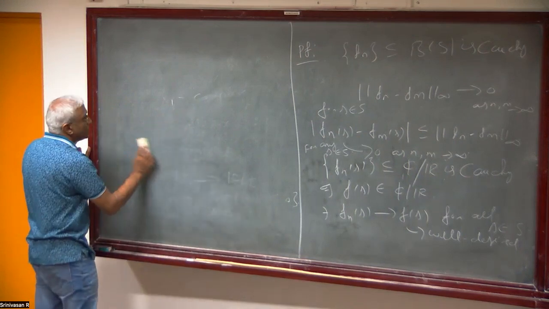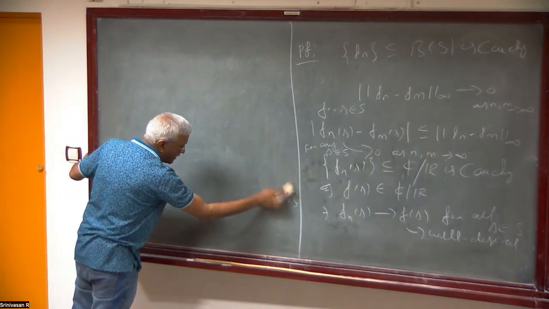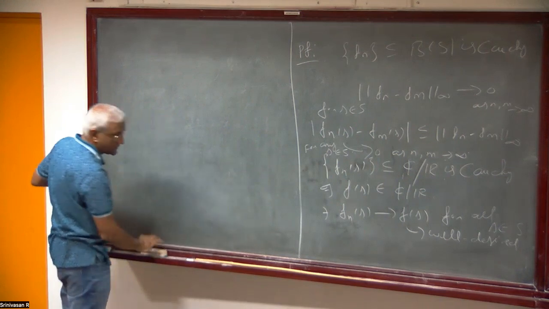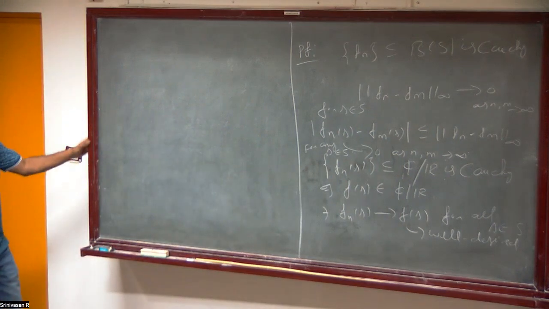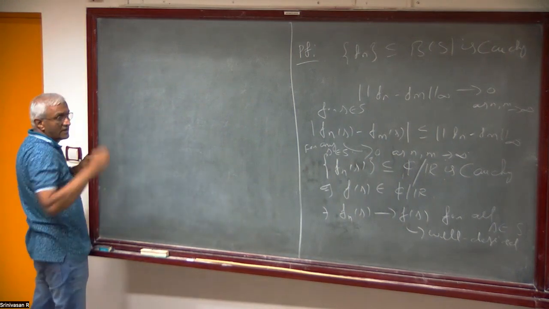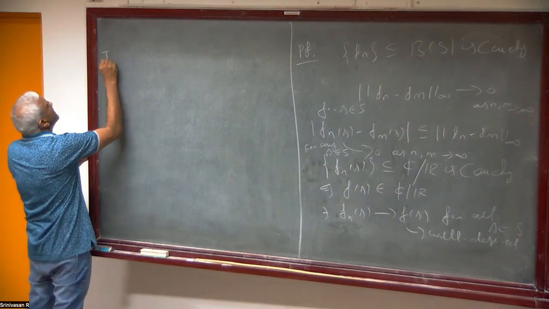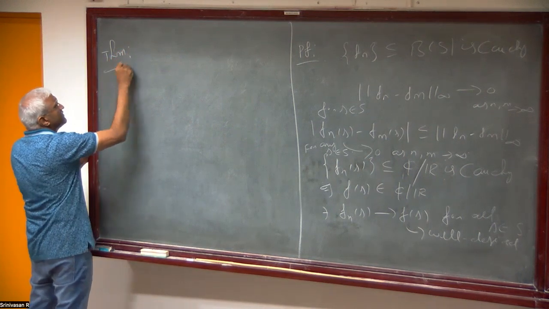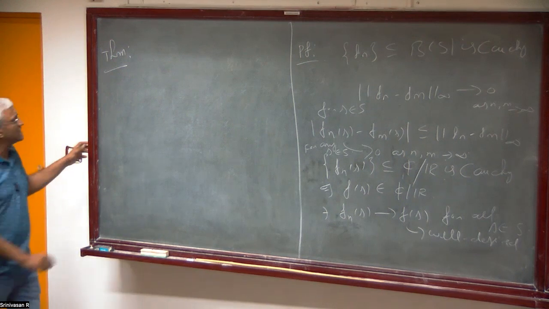So let us see some consequence of completeness now. So we will be using this theorem also. We have already seen this kind of thing. So the proof is very easy, very direct. This has a name.